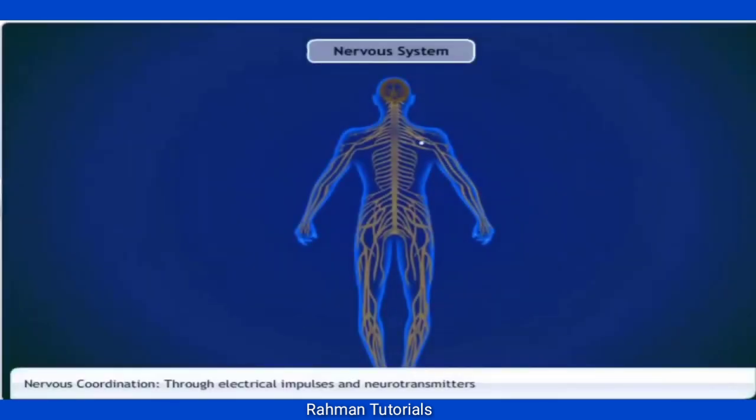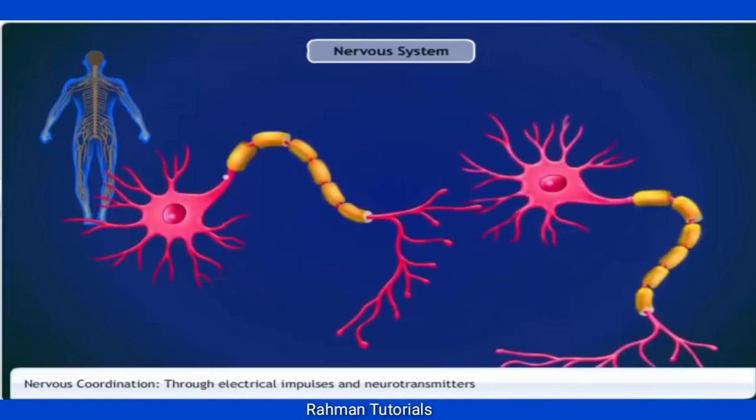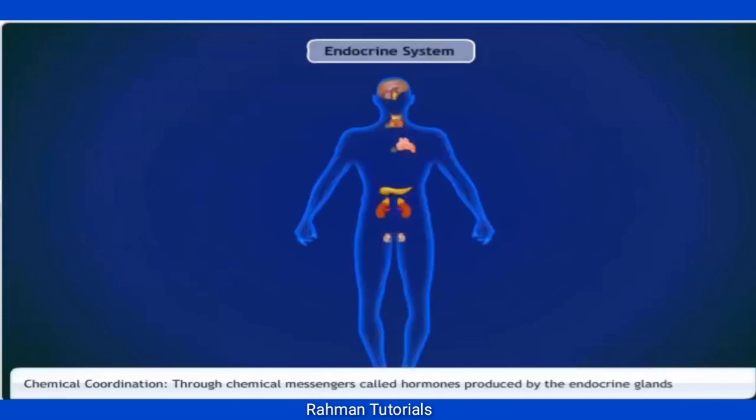In the nervous system, electrical impulses are transmitted through the nerves, which are composed of neurons. A neuron acts fast but only for a short time. In the endocrine system, chemicals called hormones are secreted by the glands into the blood. The action of a hormone is slow but lasts for a longer duration of time.